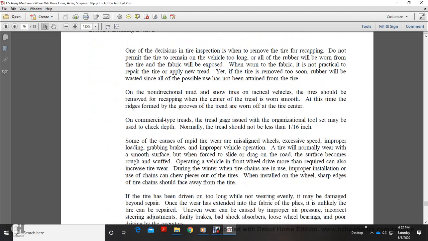On one of the inspections, remove the tire ring cap. Do not permit the tire to remain on the vehicle too long, or all the rubber will be worn from the tire and the fabric will be exposed. When worn to the fabric, it is not practical to repair the tire and apply a new tread.